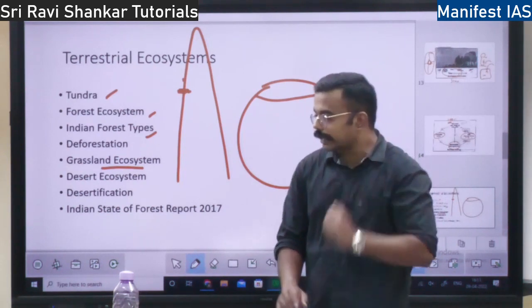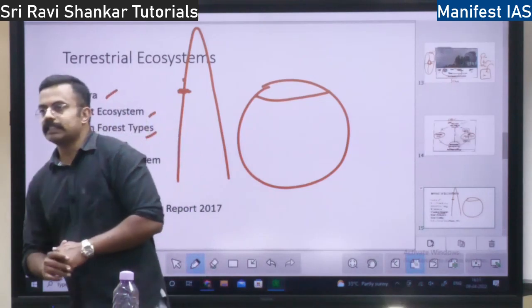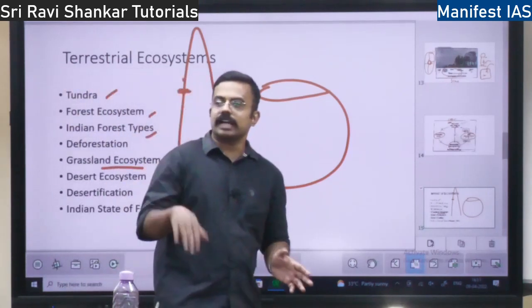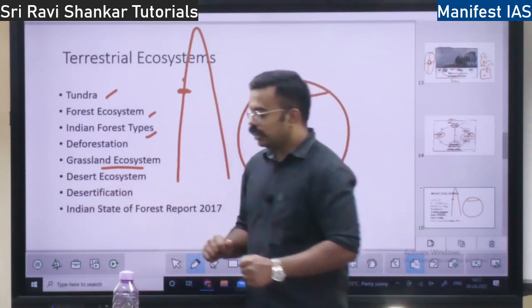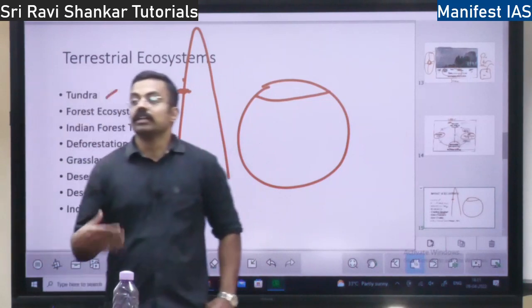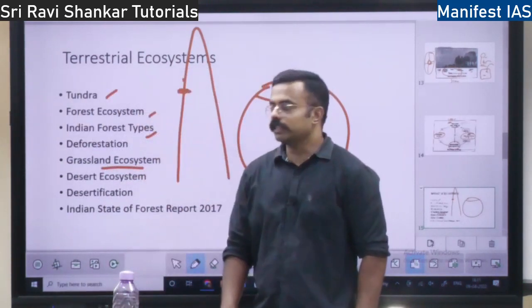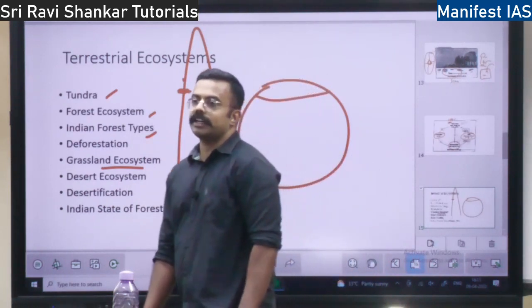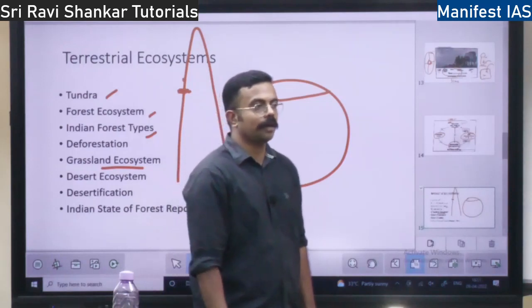What is the threat to grassland? Conversion of grassland into some other area is the first threat. Not only that, grazing. Too many animals eating up all the grass. These animals are not satisfied at all. They want to eat more and more grass, so they eat all the grass. What happens?